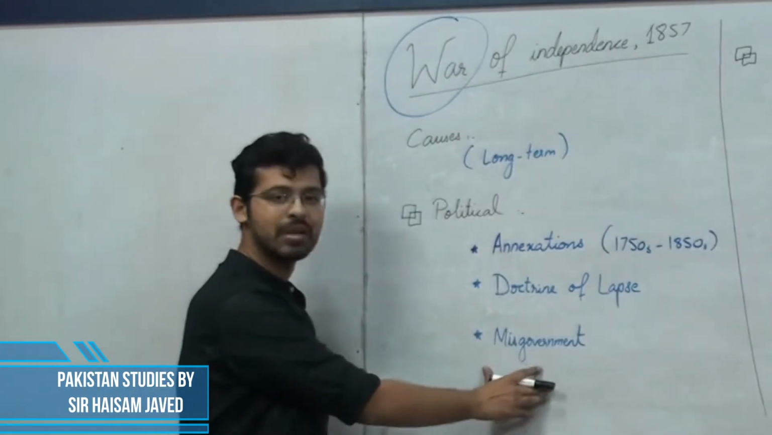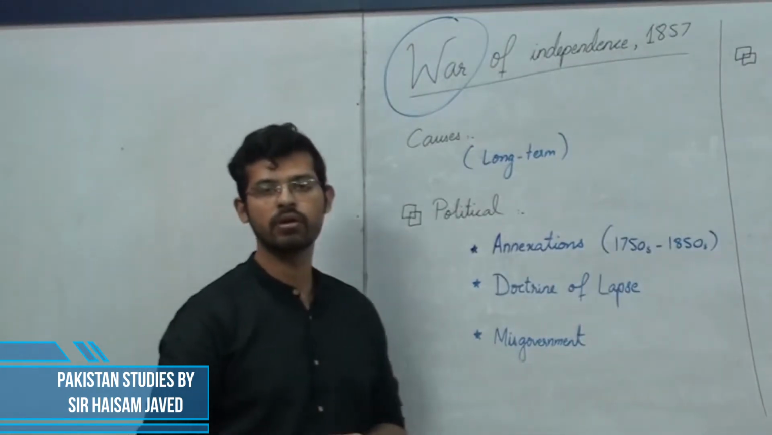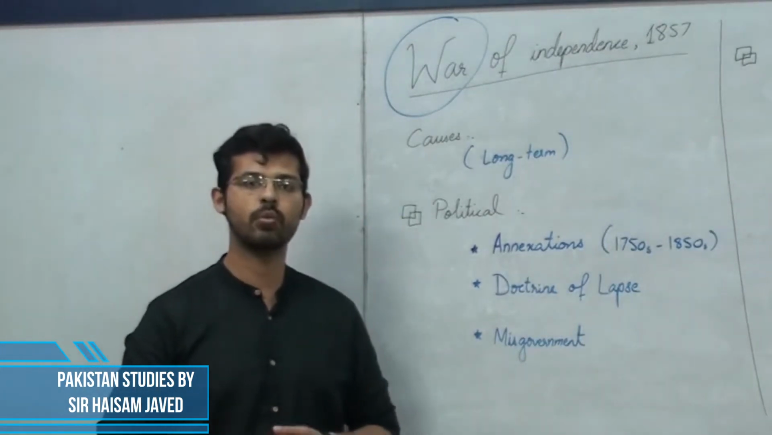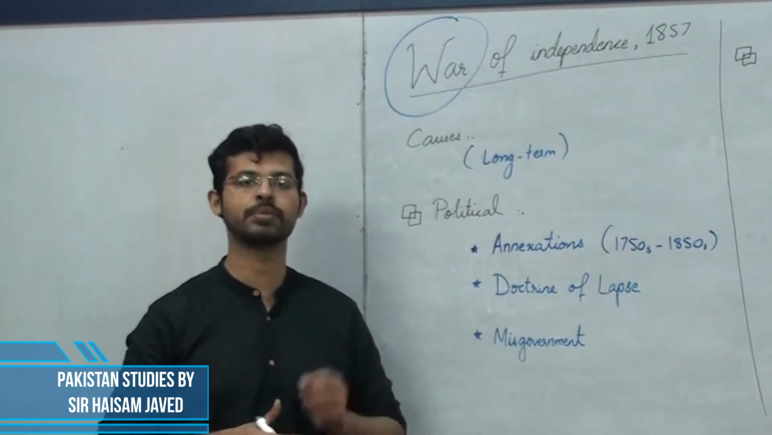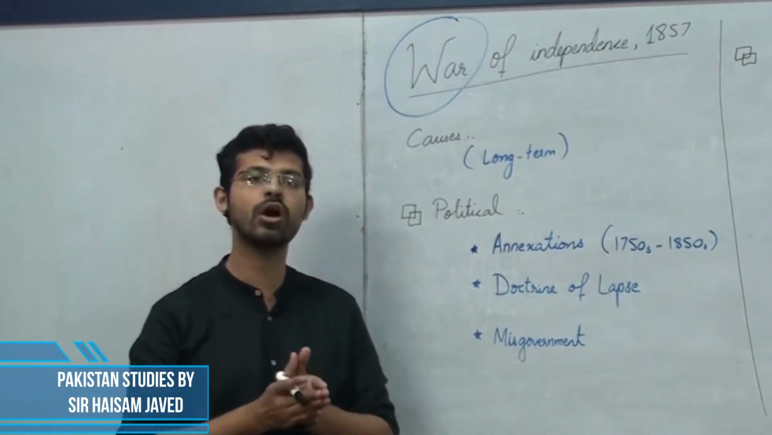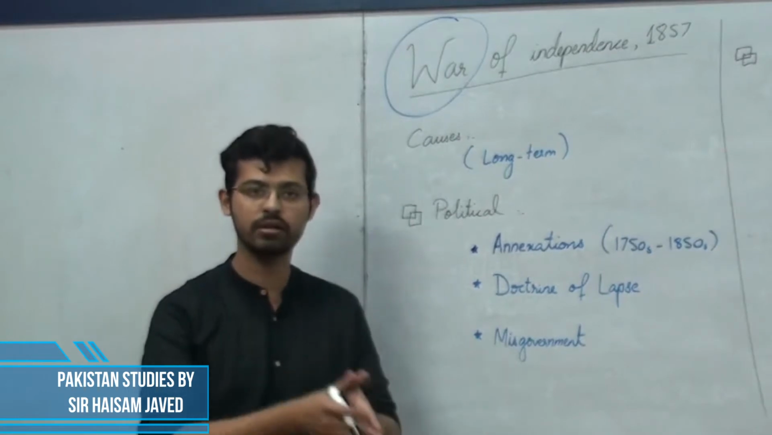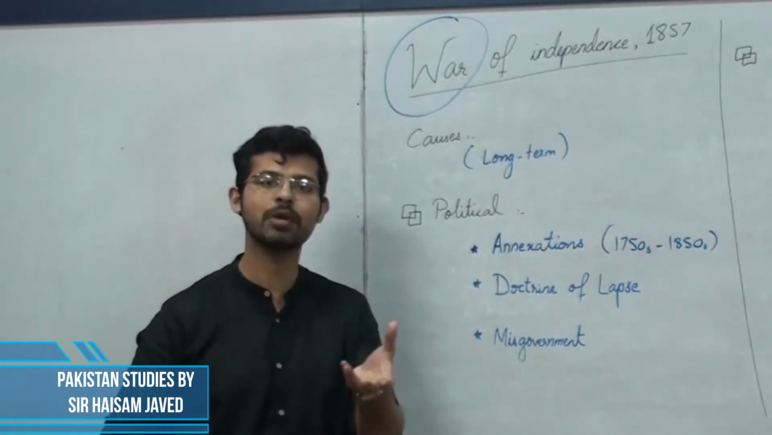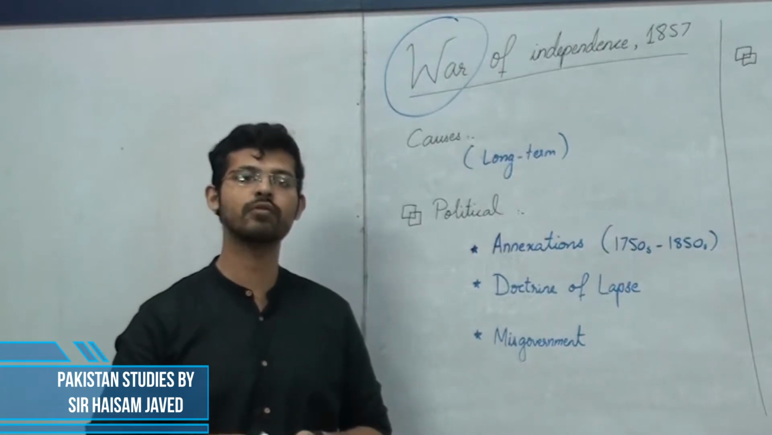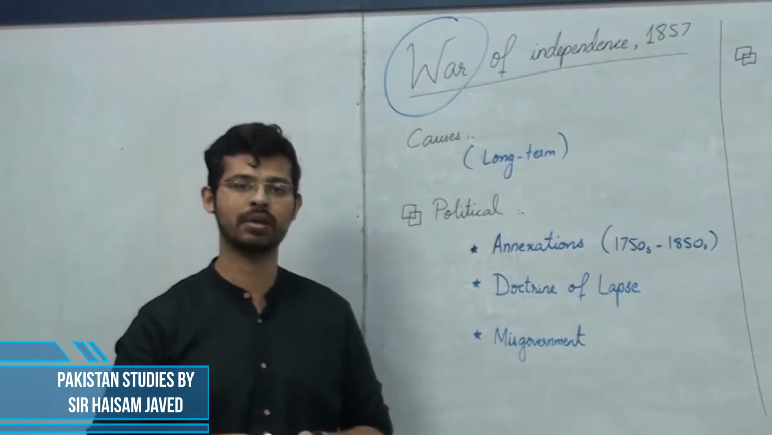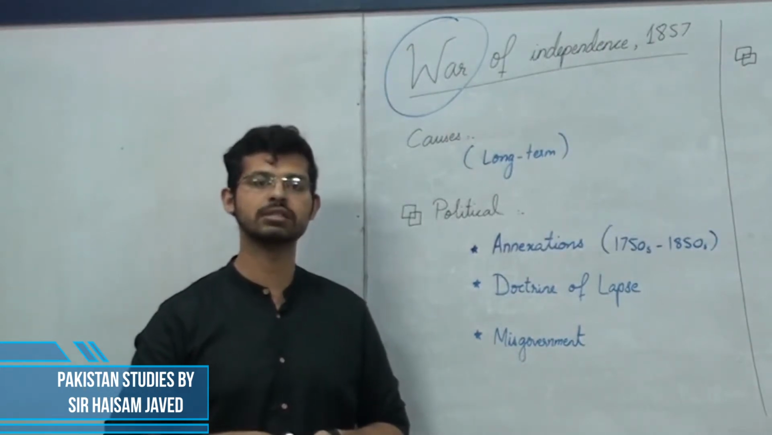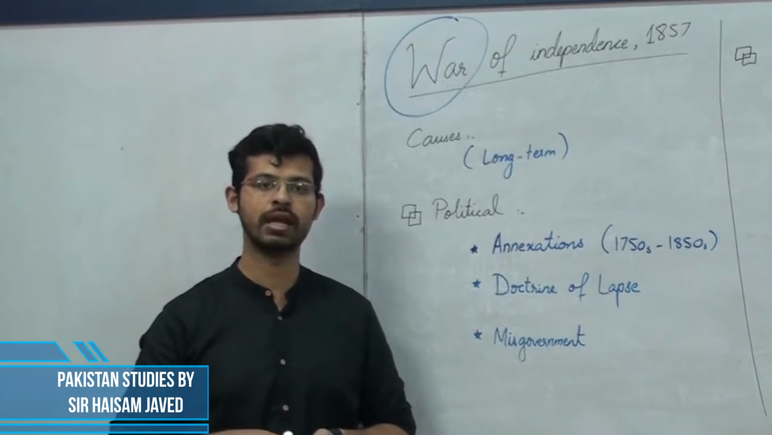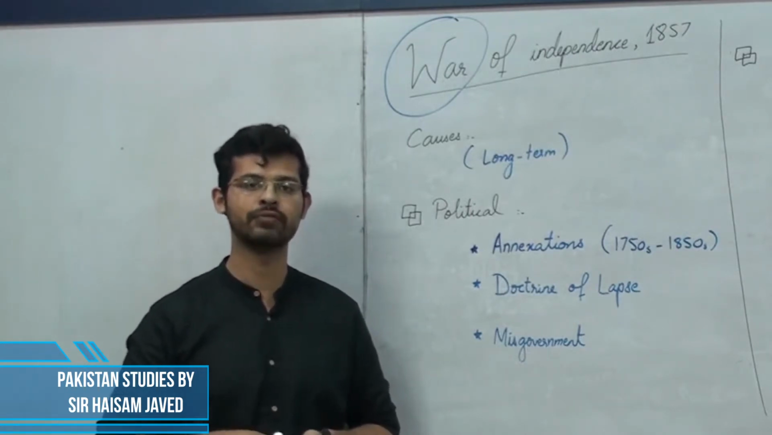Then we have misgovernment. The British East India Company came up with another policy, and that was if in any state the British East India Company saw that the ruler is not doing governance properly, then the British would confiscate that piece of land as well, and hence many of those areas were lost to the British East India Company because of misgovernment. The Indian political class disliked all of these policies and hence took part in War of Independence 1857.